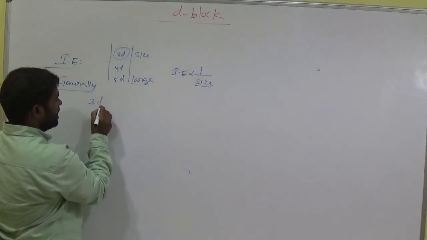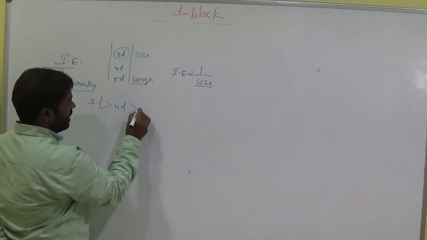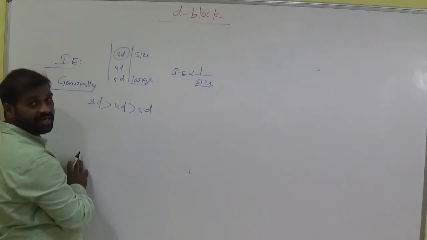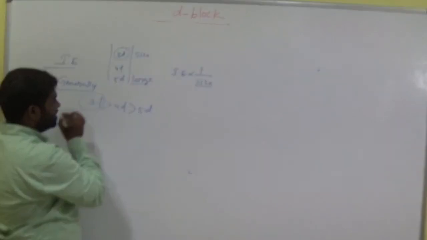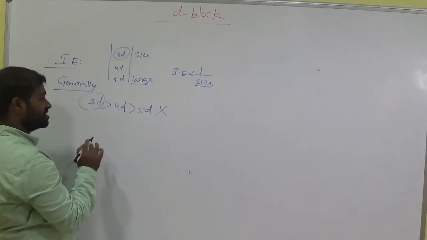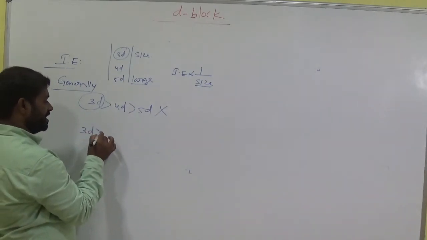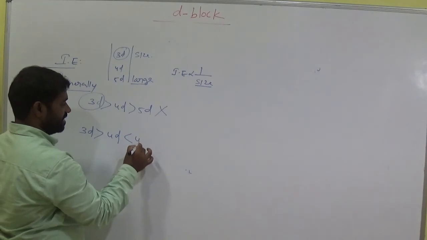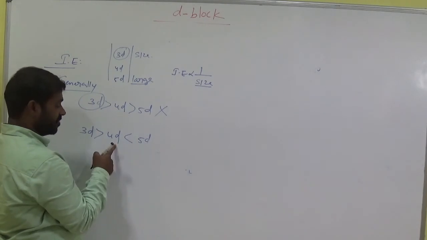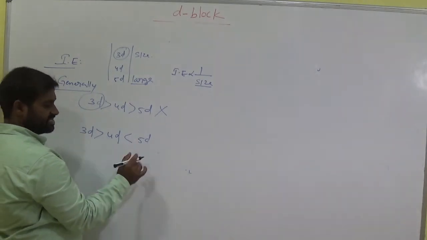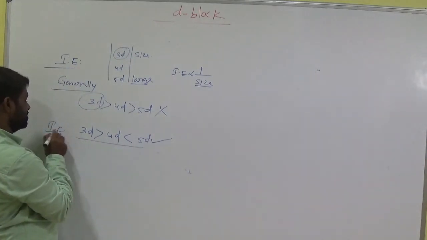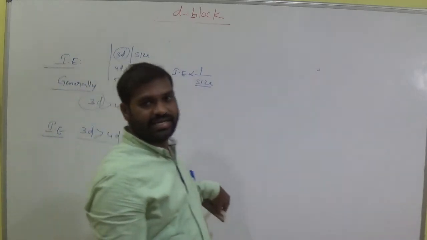So we expect 3d transition elements to have more ionization energy, but it is actually wrong here. Here 3d is greater than 4d and less than 5d. The 5d orbital has more ionization energy than 4d. In some cases, keep it in your mind, this is the order of ionization energy for transition metal elements.